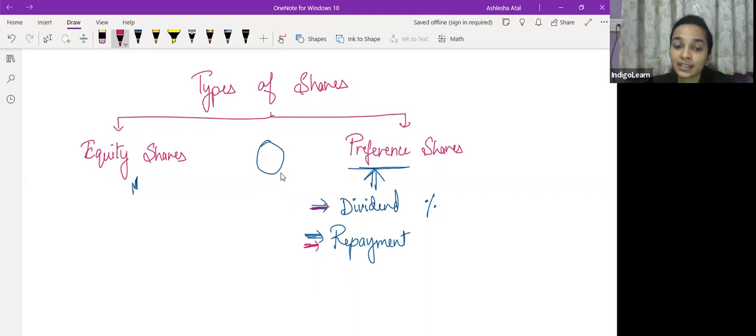So equity shareholders, they do not know उनको कितना dividend मिलने वाला है भी या नहीं मिलने वाला है. And equity shareholders, they also do not know कि winding up के time पे will they receive the payment. Preference shareholders को payment मिलने के बाद, if at all there is some amount left after the payment is being made to the preference shareholders, the equity shareholders would receive the amount. और preference shareholders में आपने ये भी सुना होगा cumulative preference shareholders होते हैं, कि say इस साल dividend नहीं pay हुआ तो अगले साल जब dividend pay होगा, so इस साल का भी और अगले साल का भी दोनों का dividend उनको मिलेगा in the next year.